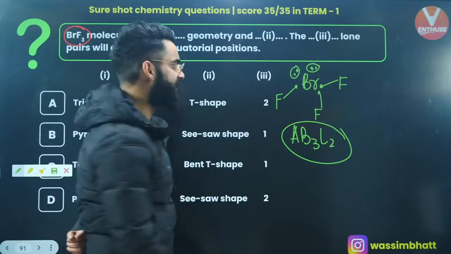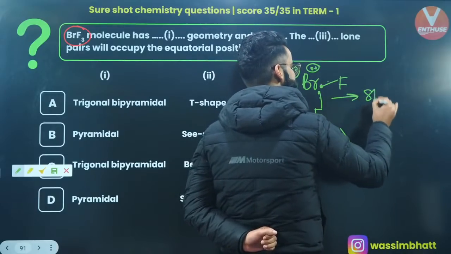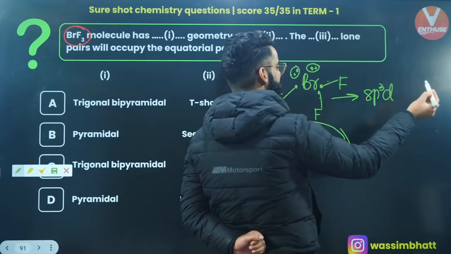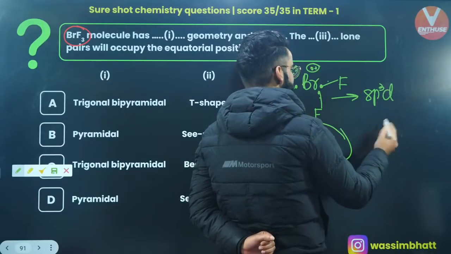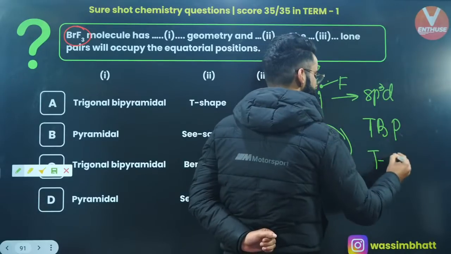What is going to be the hybridization? 3 sigma bonds, 2 lone pairs. Hybridization is going to be sp3d, correct? Because the steric number is 5. What is going to be the geometry? Geometry is going to be trigonal bipyramidal, right? What about the shape? Shape is going to be T shape.